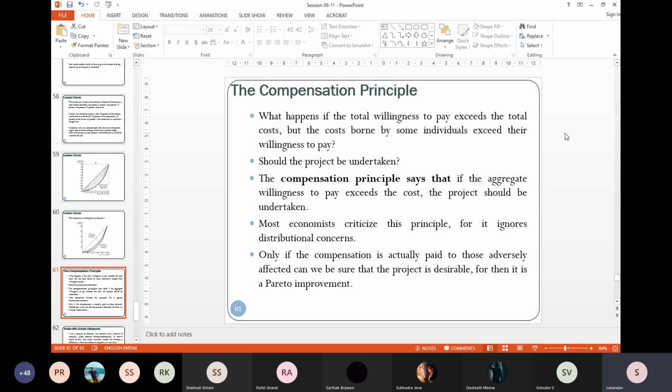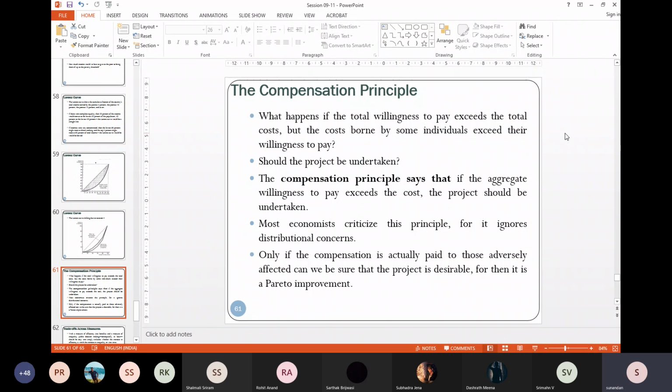But we know, the government knows, that villagers' willingness to pay in aggregate exceeds the cost of construction of that road.